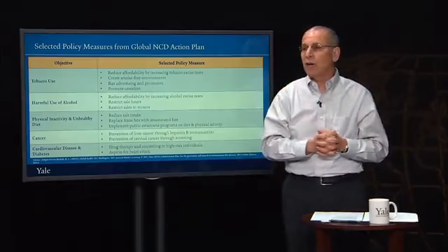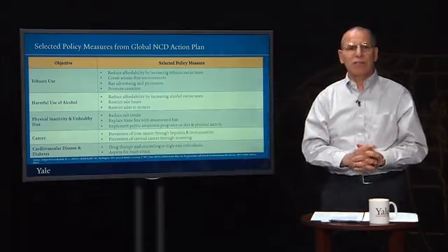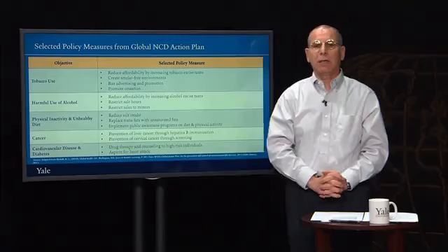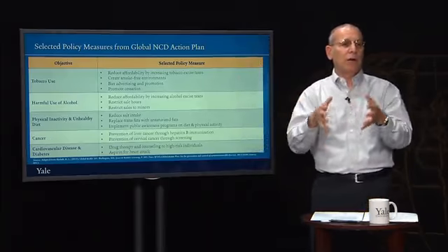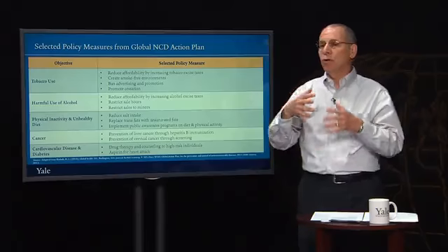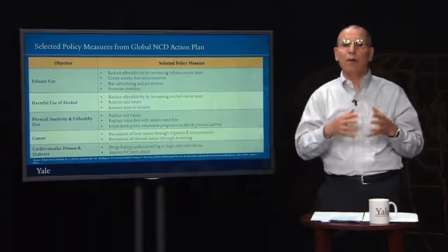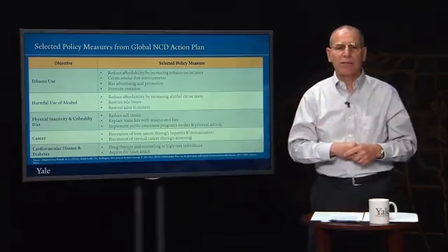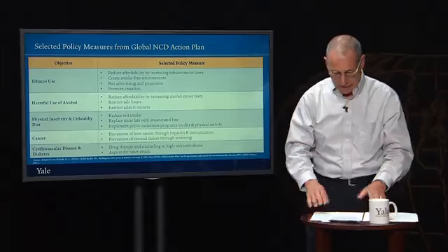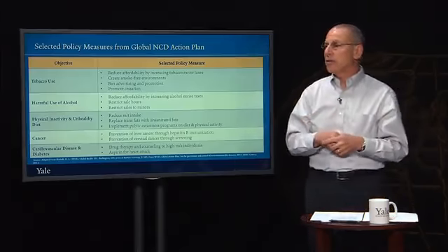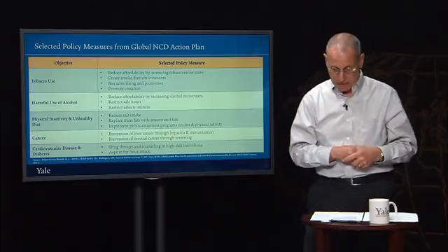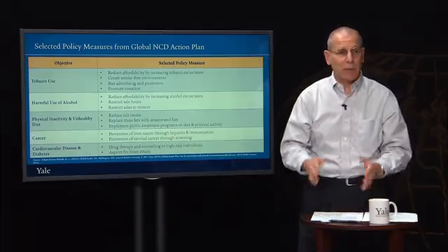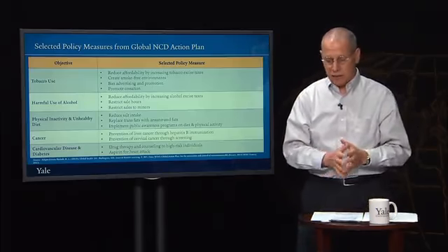We also know that the world has now collectively thought about what might be done, and it's been suggested through a global non-communicable disease action plan that there be certain targets, and there are certain specific, well-known, cost-effective measures that ought to be doable and sustainable in a wide range of settings to make more progress in reducing the burden of non-communicable diseases. And some of these diseases as well can actually be addressed by attacking their infectious causes through immunization. In the next session, we'll pick up on this and speak further about cancer and diabetes.